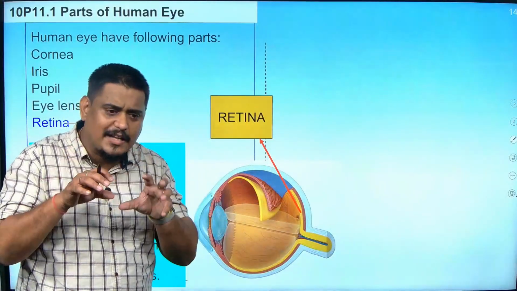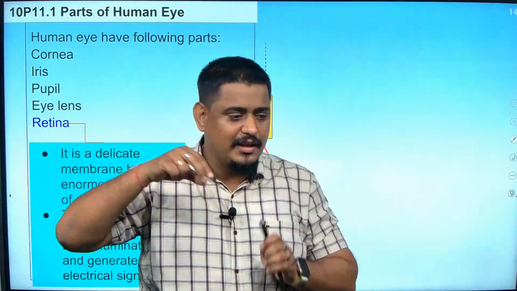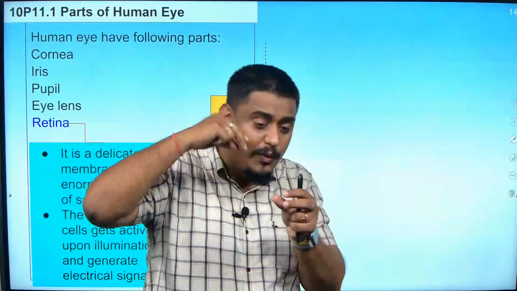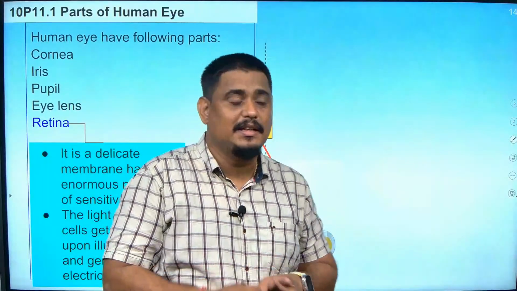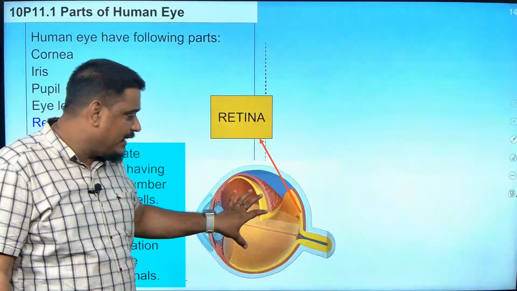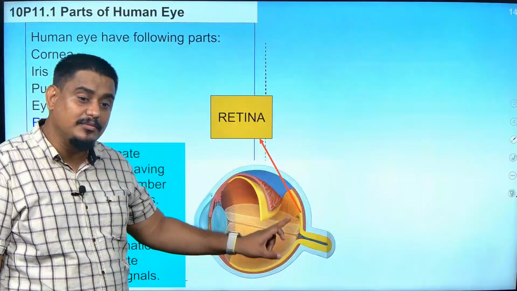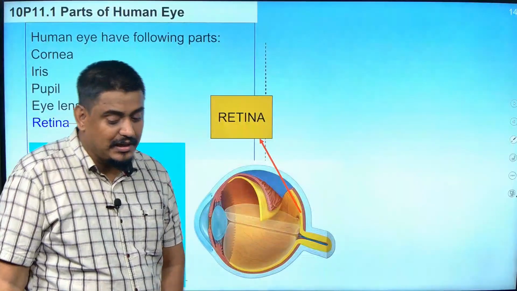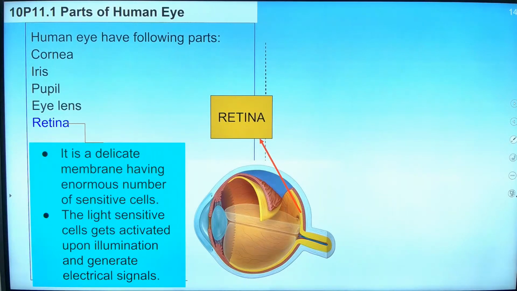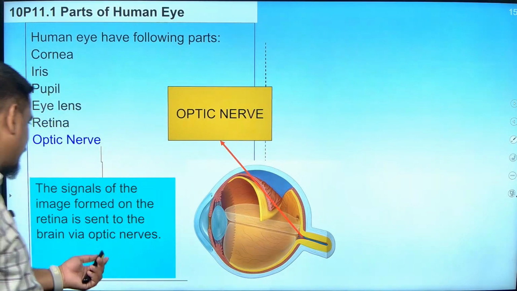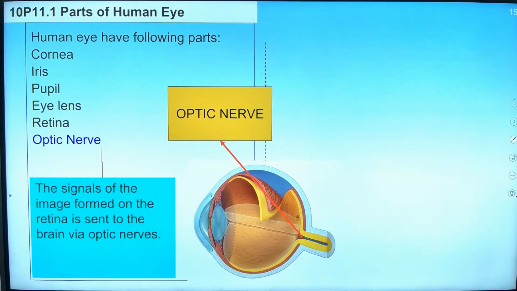So, our eye actually has a direct connection with what? The brain. If I take out your eye, it will have a nerve. Where will that nerve go? To your brain. So, remember this: in the human eye, we have a part called the optic nerve. That optic nerve is directly connected to the human brain. It may also come in this part. Yes, it comes, see, optic nerve. Next part is the optic nerve.